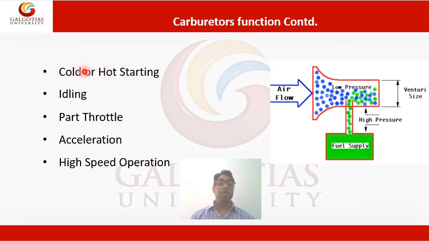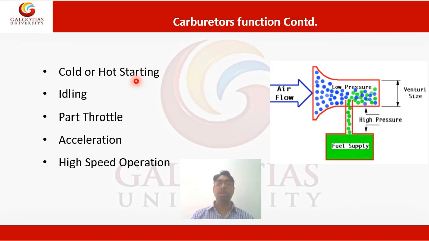Now, one thing for the cold season and hot season. There is a problem in the cold season: the vehicle does not start easily, so we use the choke. Choke is another attachment attached to the carburetor. What is the function of the choke? Choke stops the air quantity, so the fuel quantity increases.